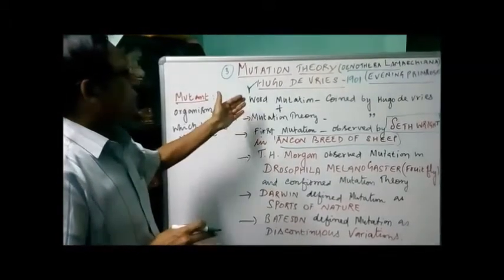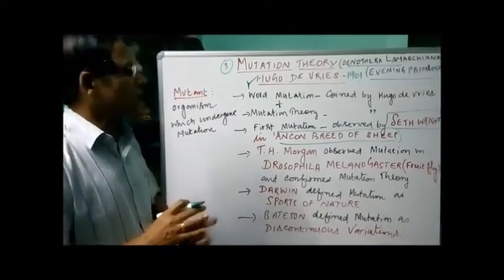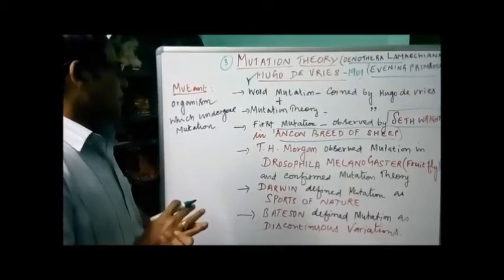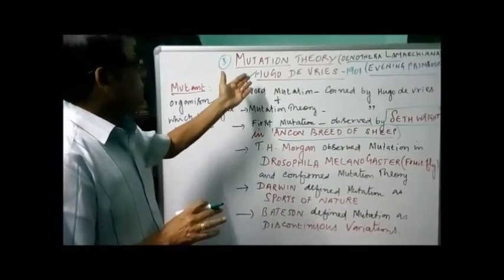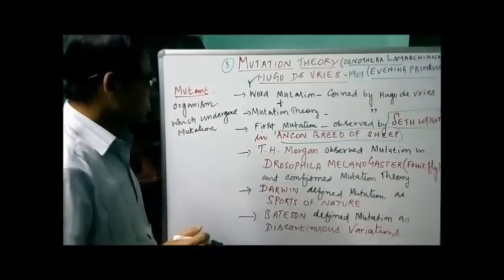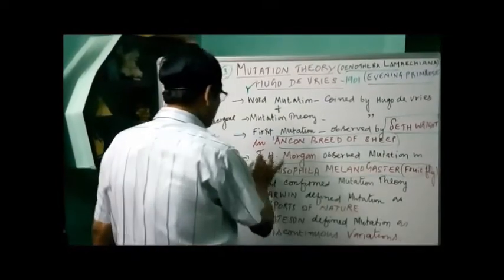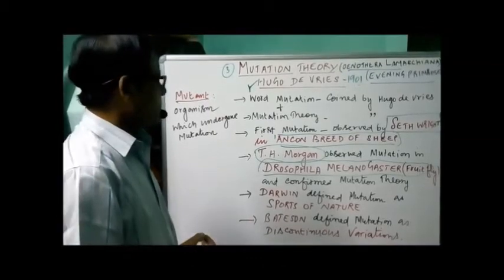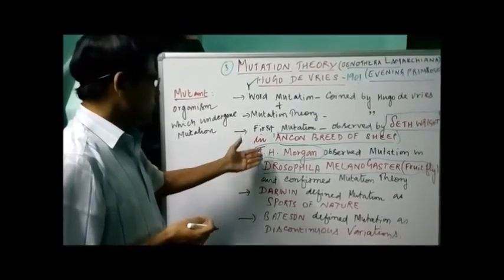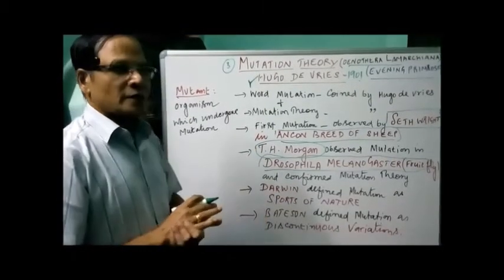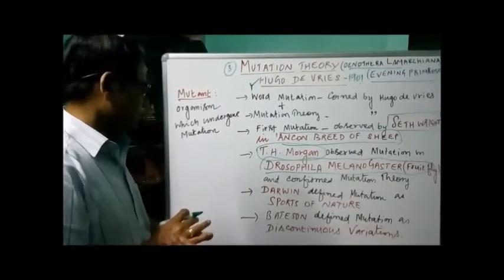So it was the first observation made. Next, Hugo de Vries made observations in the evening primrose, Oenothera lamarckiana. Later, after Hugo de Vries, mutation was also studied and observed in Drosophila melanogaster, the fruit fly, by T.H. Morgan, and he confirmed the mutation theory. So after Hugo de Vries, the mutation theory was confirmed by T.H. Morgan while studying the fruit fly Drosophila.